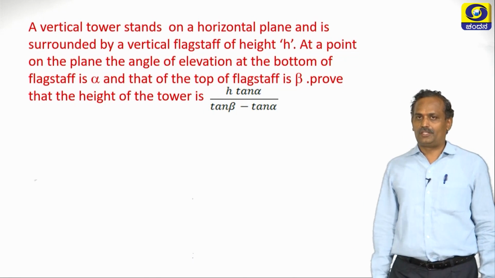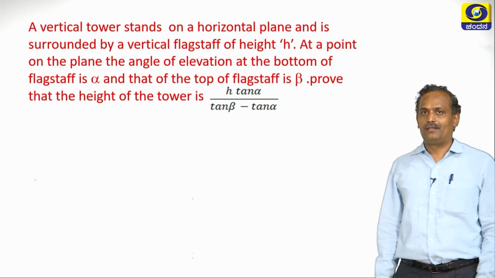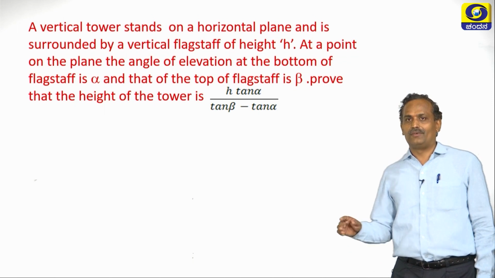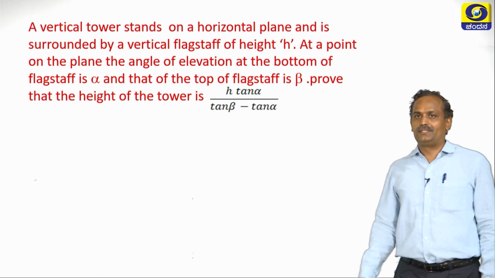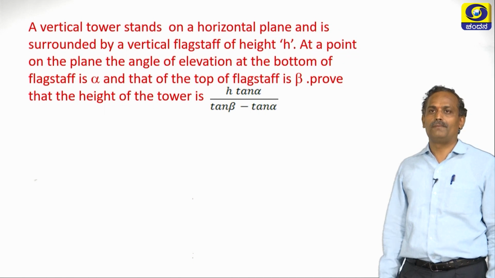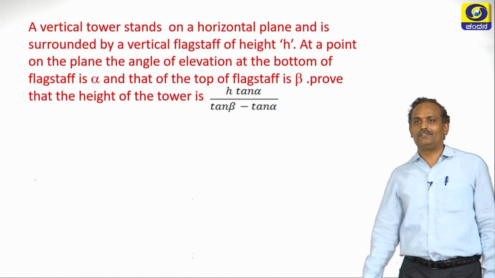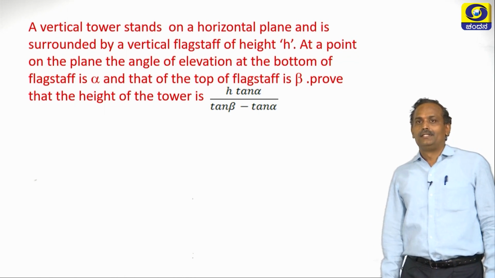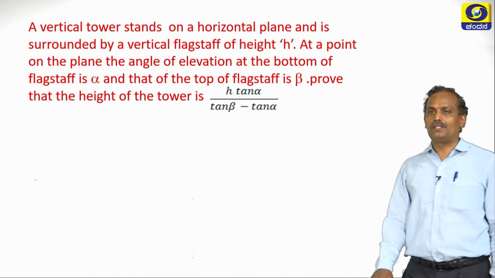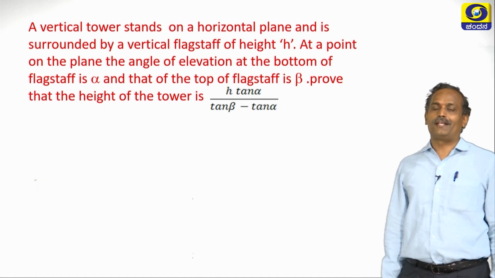Now let us take one more illustration, one more problem. A vertical tower stands on a horizontal plane and is surmounted by a vertical flagstaff of height h. So there is a vertical tower, on that there is a flagstaff, and its height is h. Let us understand the problem. At a point on the plane, the angle of elevation of the bottom of the flagstaff is alpha and that of the top of the flagstaff is beta. So on the plane a person is standing, observing the tower along with the flagstaff.